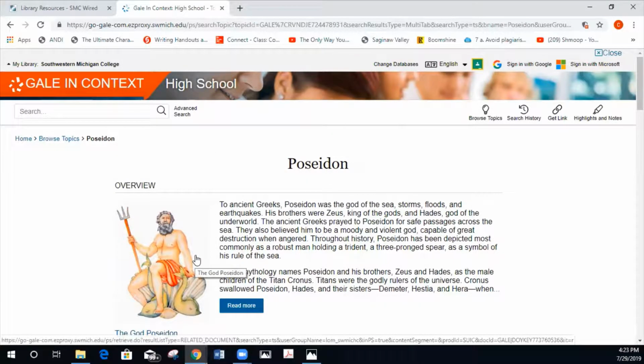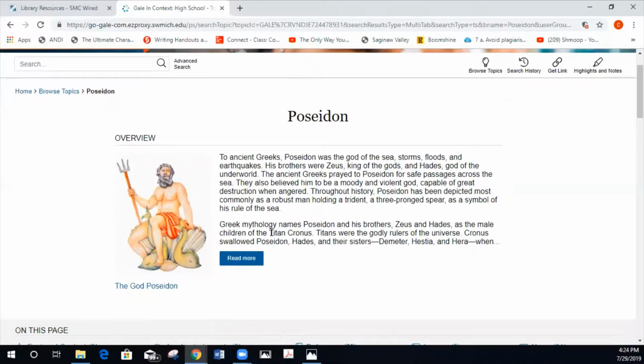But what we're going to use it for is the purpose of an overview, a starting place, that we can then take things from and go look at other things. So as we read through here, we see Poseidon is part of Greek mythology. So maybe we start to understand there's more going on in this particular topic than we thought, right? And we can then go outside the databases, or even start outside the databases using things like Google and Wikipedia. So that's what I'm going to do here.